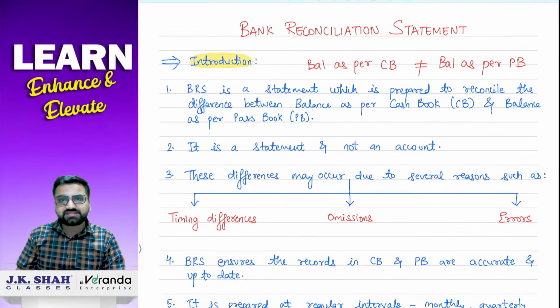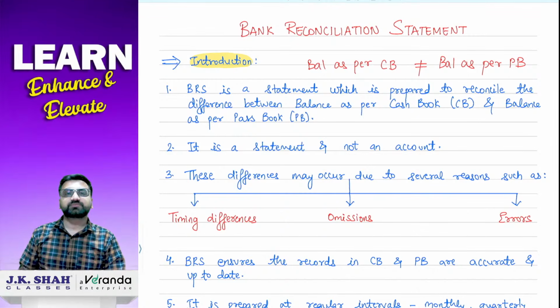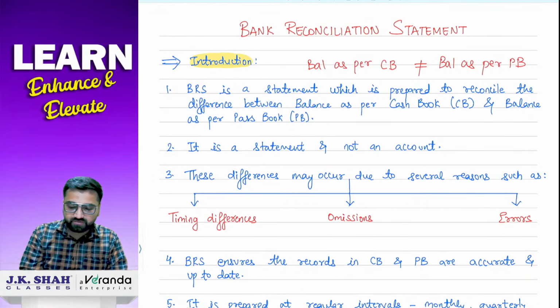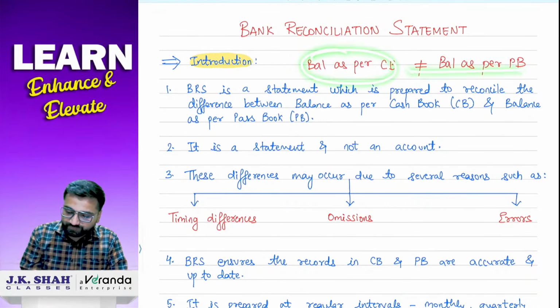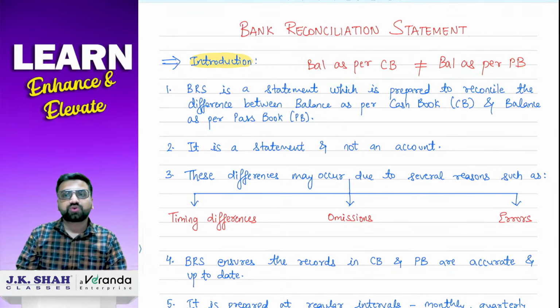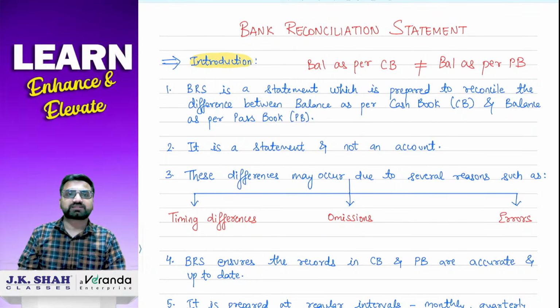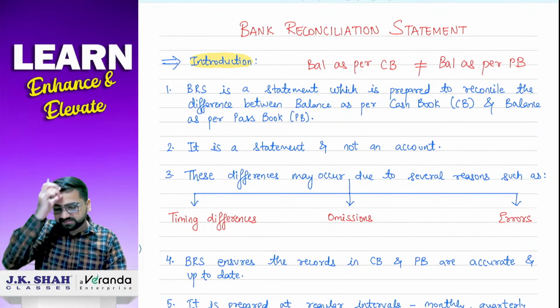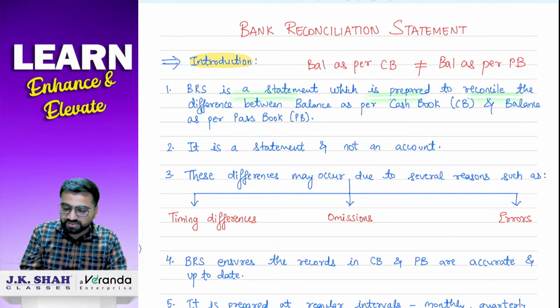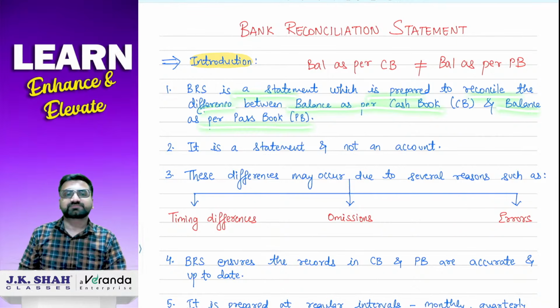But due to some reasons, we had seen various reasons, these balances do not match. And that is why I want to know why these two balances are not matching, and for that I prepare a bank reconciliation statement. Correct? So a bank reconciliation statement is a statement prepared to reconcile the difference between balance as per cash book and balance as per passbook.